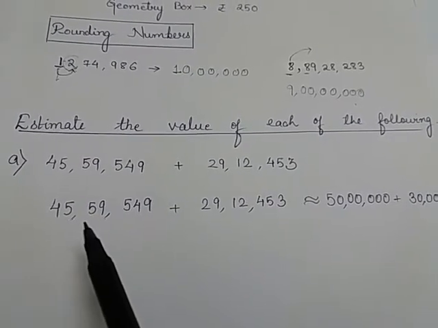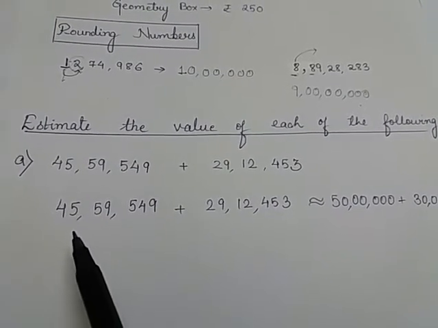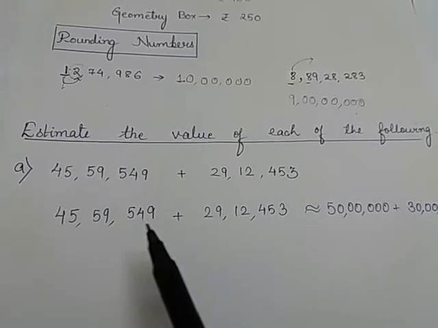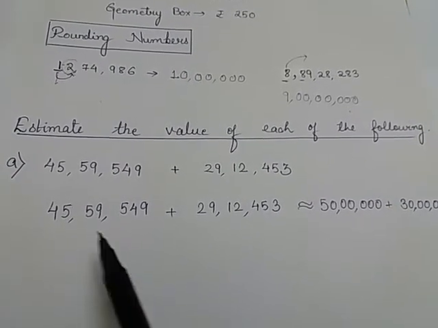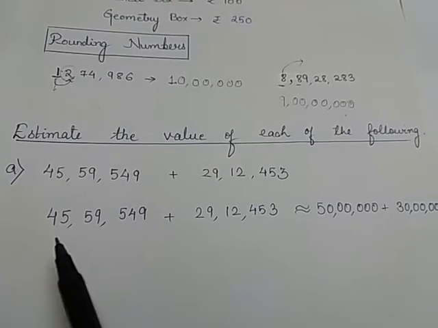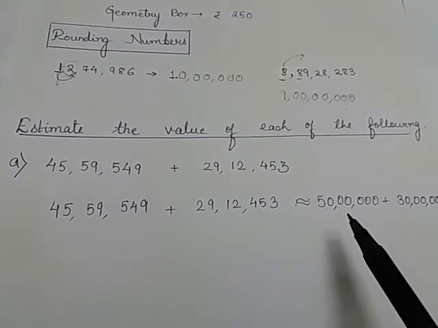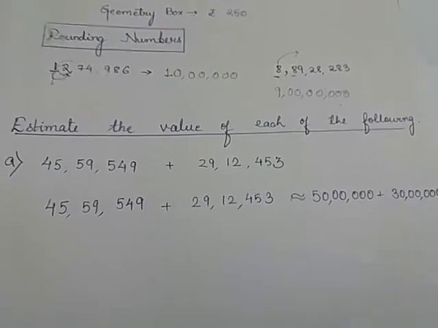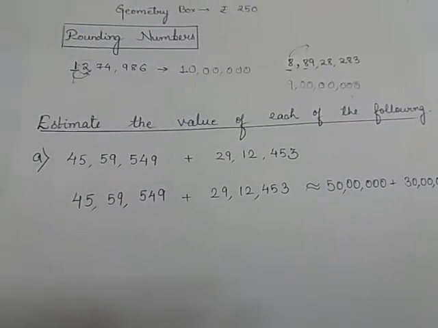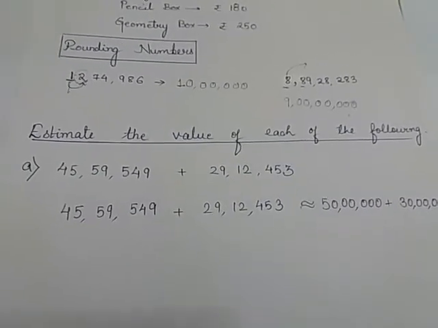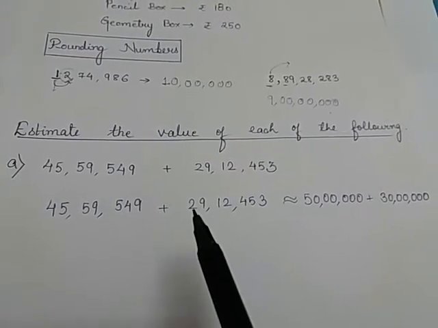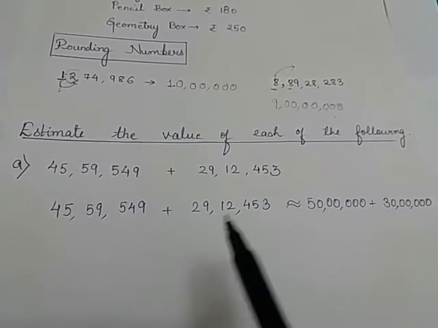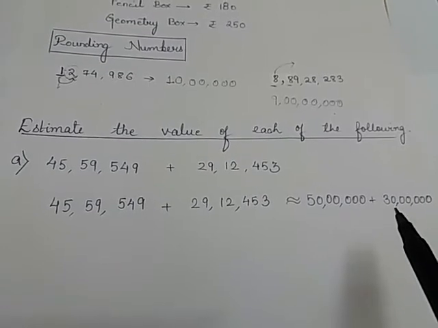So at first let's begin with this number 45,59,549. When we round this number to its highest place value, which is 10 lakh, we will get 50 lakhs. Next is 29,12,453. When we round this number to its highest place value, that is 10 lakh, the answer we will get will be 30 lakhs.